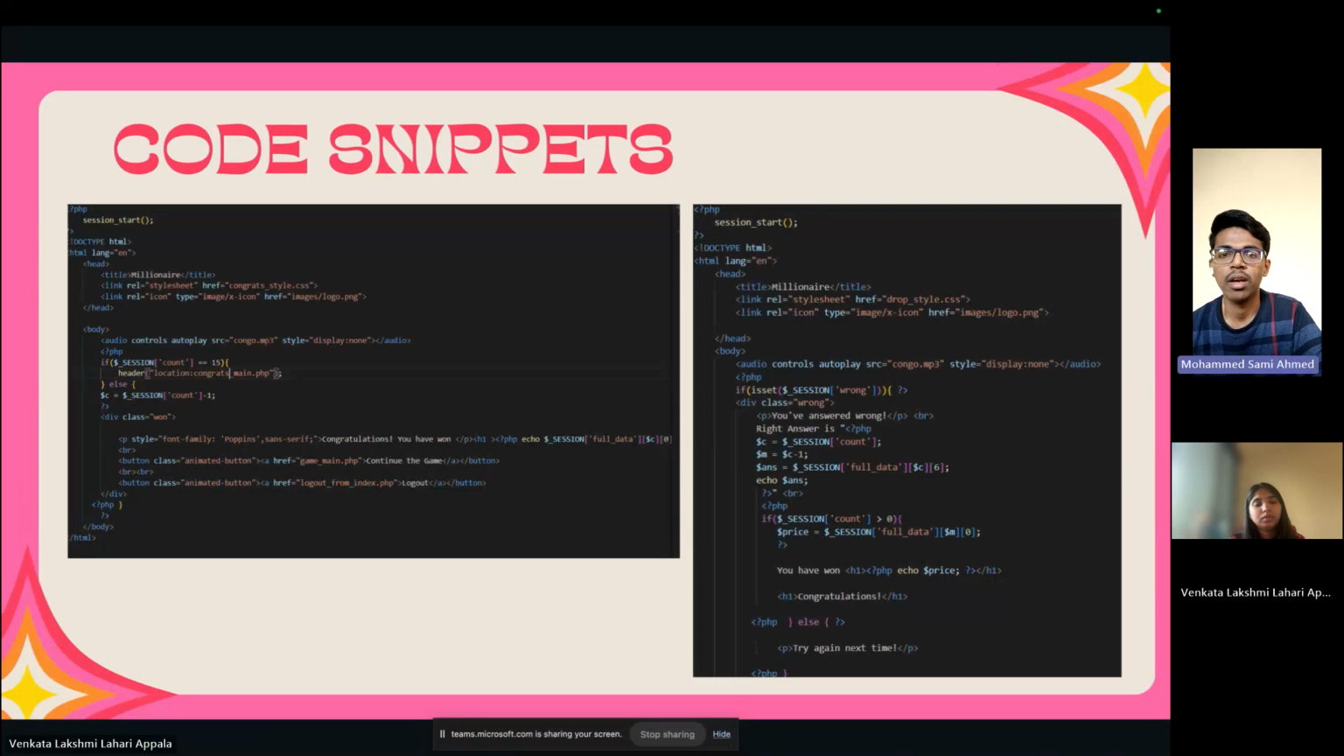On the right hand side, we see another script, which is for the wrong answer. This is also a PHP script. We use an if condition here: if the session is wrong, then it will display your answer is wrong. With the correct answer, it also shows the reward amount. Else it will go to the correct one.